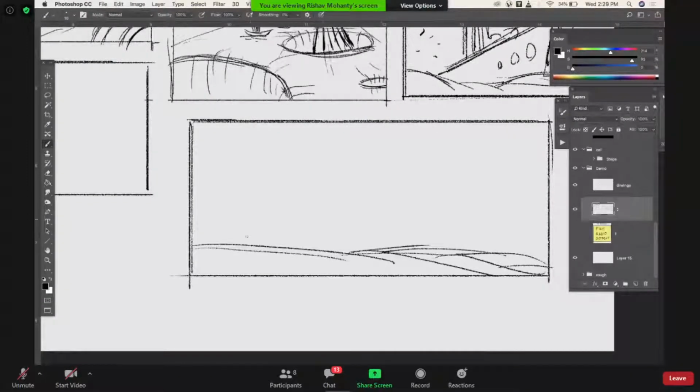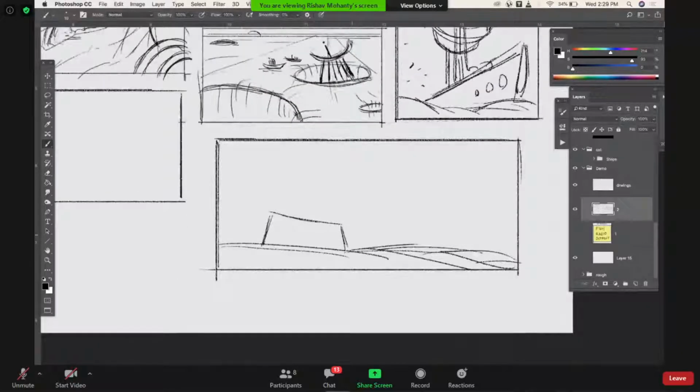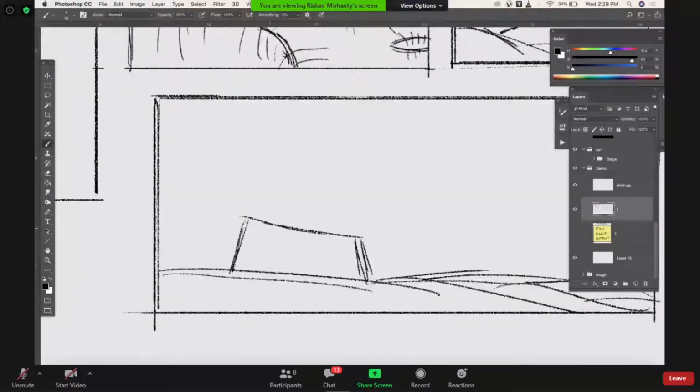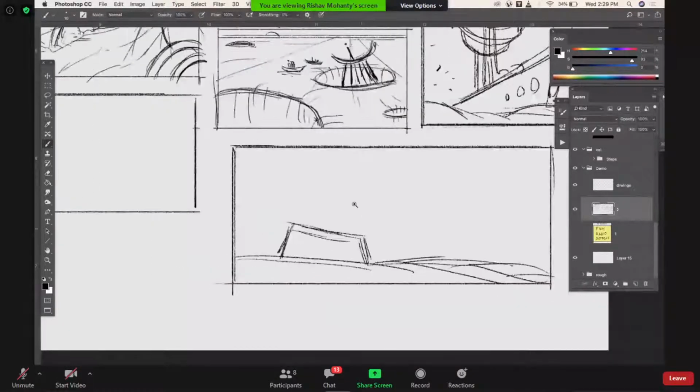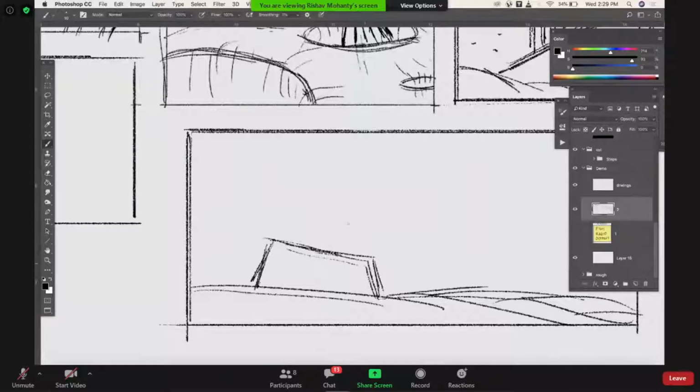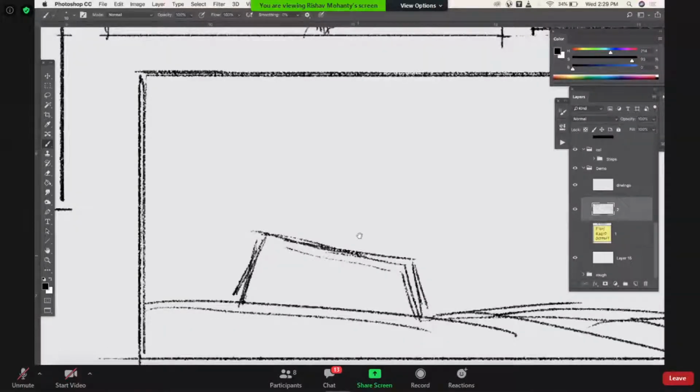Rishabh, I would like to ask you something. Do you think that in this stage we need to be a bit focused on framing and composition? You can, but personally I don't think so, because at this point it's just very rough. What I would do is make it as rough as I can, just to imagine for myself what I want to do. The next stage is a black and white thumbnail, which we are going to get to in a while.